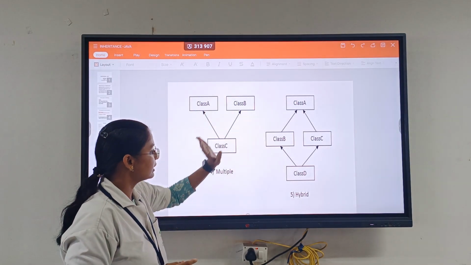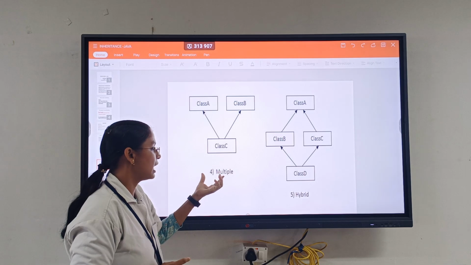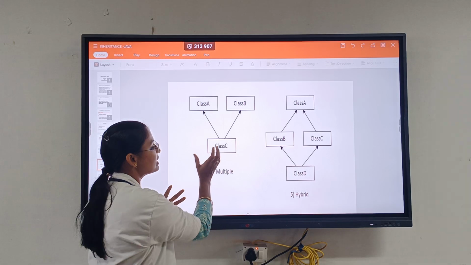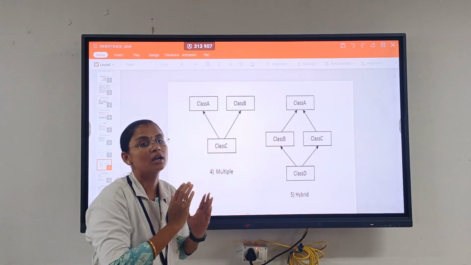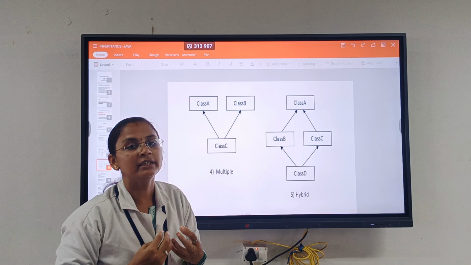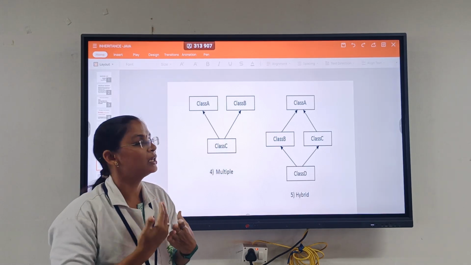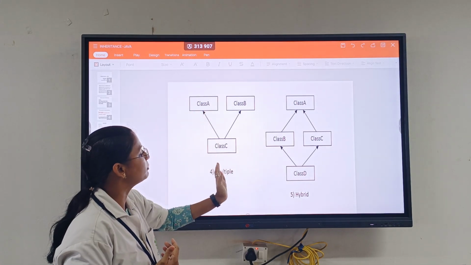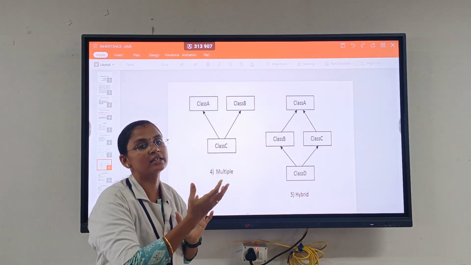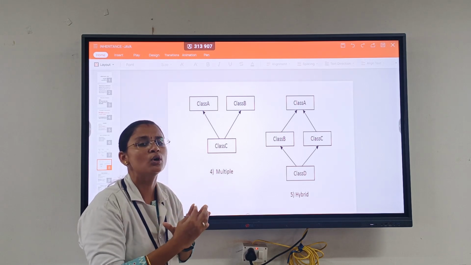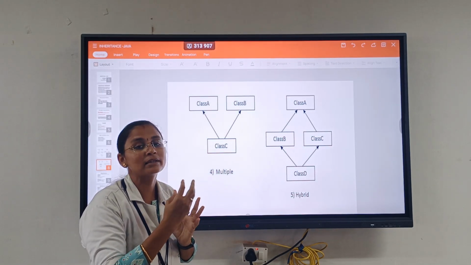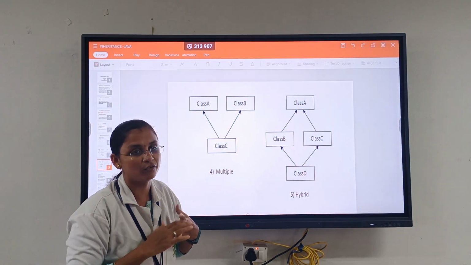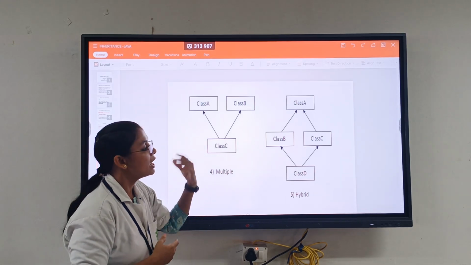Here class A and class B are the same, but we have 2 parent classes and 1 base class. Then 1 base class is inheriting from 2 parents. Only 1 child is inheriting from both of them, so 2 classes have been inherited. Multiple means 2 features, which is the interface. One child cannot use 2 parent inheritances. That concept is not applicable for class inheritance, and that's why we are going for the interface concept.